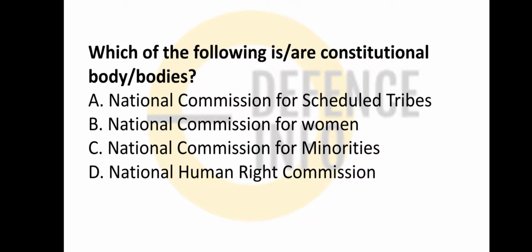Option 3 is incorrect. Which one of the following is a constitutional body? See, the National Commission for Scheduled Tribes is a constitutional body. It is clear, Article 338A is the Scheduled Tribes commission. The National Commission for Women is a statutory body. The Minorities commission is a statutory body, and the National Human Rights Commission is also a statutory body. But the first one is a constitutional body.